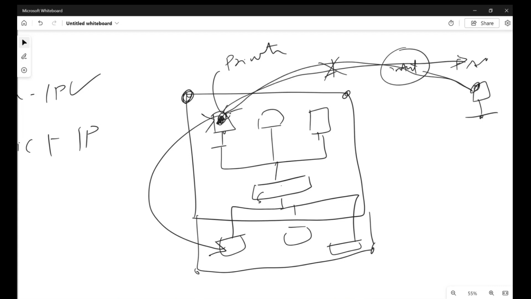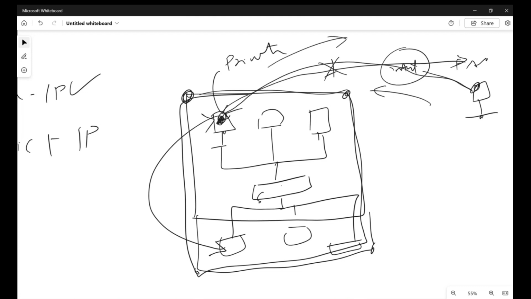Why? Because this private IP address is not at all visible outside of your organization. So it won't connect. Both outbound as well as inbound won't be possible if you are using private. However, let's say you have a SharePoint within your organization, or an Exchange server, then you can connect because it is internally reachable using the internal IP address. Whatever is public, it won't be able to access.